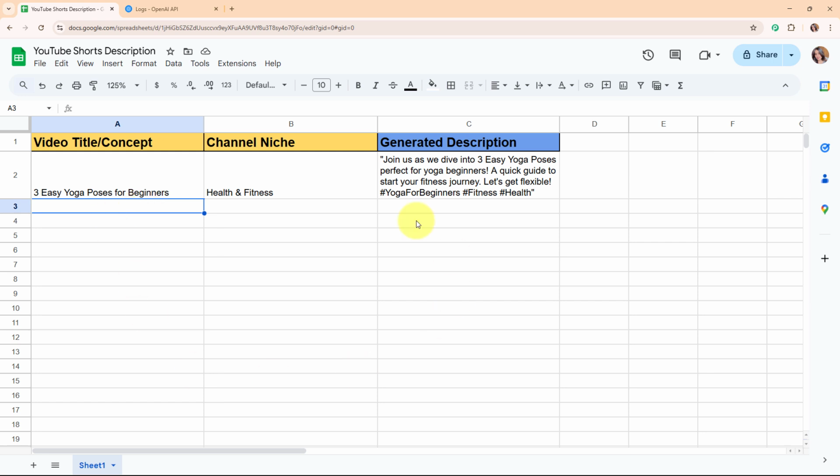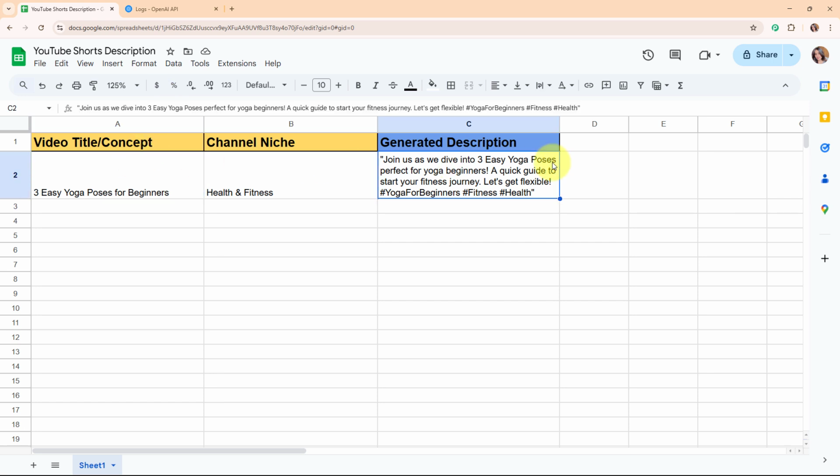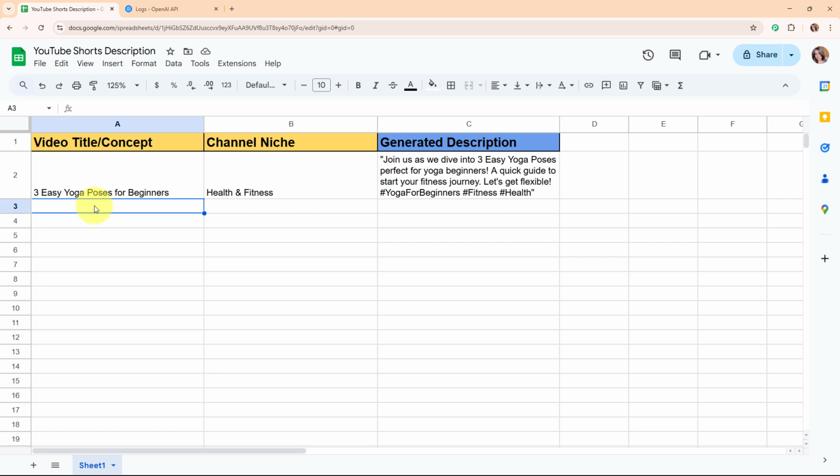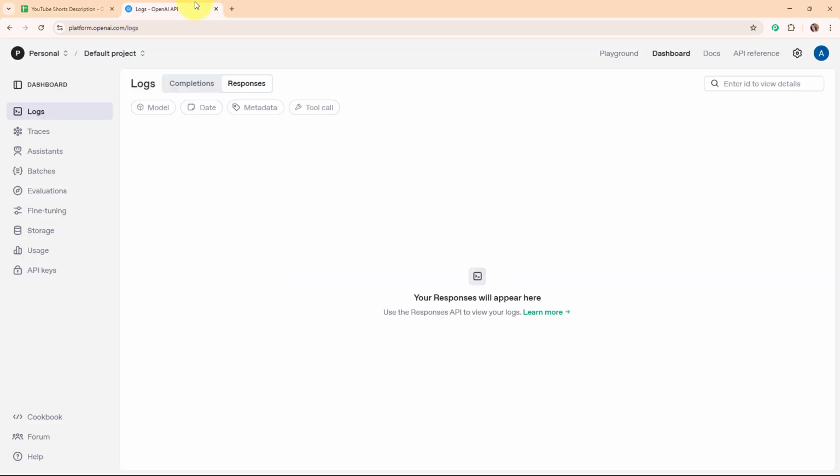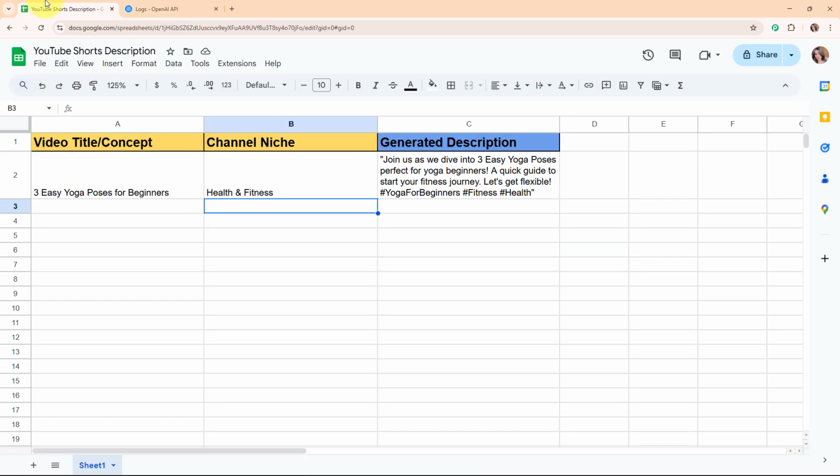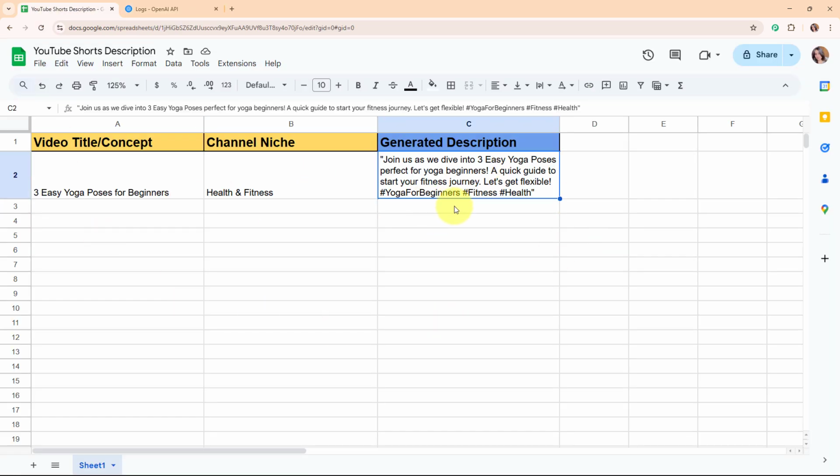Alright, so here on my screen you can see the sheet that I've already created with the name YouTube Shorts description, and here you can see the fields that I've taken such as video title or concept, channel niche and the generated description. Alright, so now here my objective is as soon as I add the video title and the channel niche, automatically OpenAI should generate the description, and after that automatically the generated description should be added in my Google Sheet under this specific column.